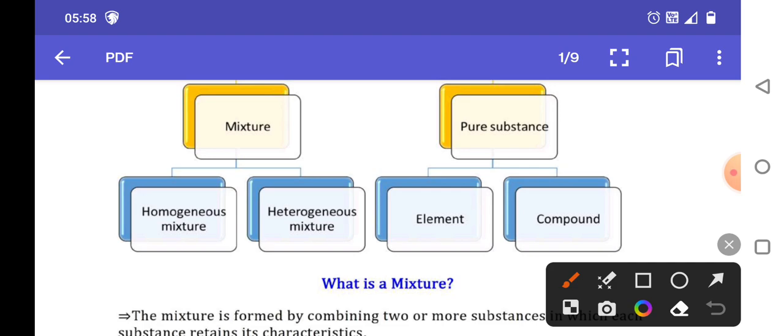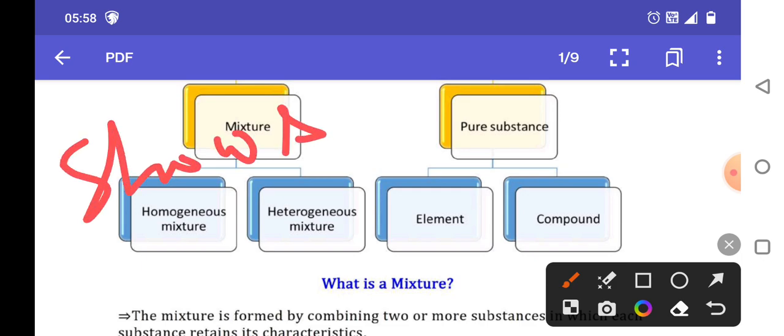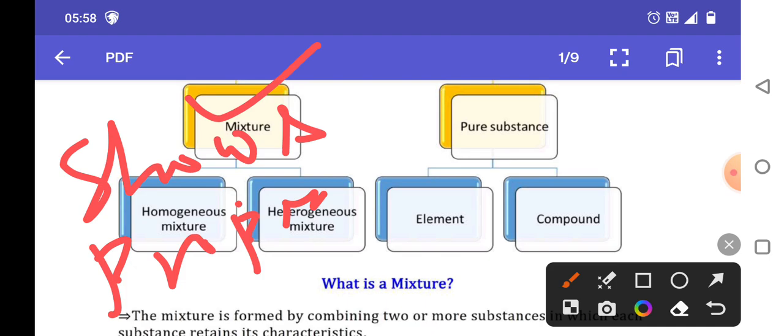Then in the case of a mixture, a mixture shows the properties of its constituent substances. But in the case of a compound, the new substance has totally different properties. After forming a new substance, it has new properties as compared to their previous properties.